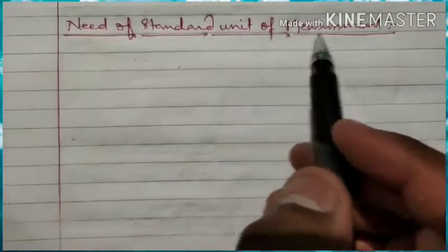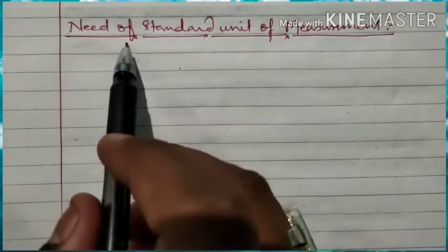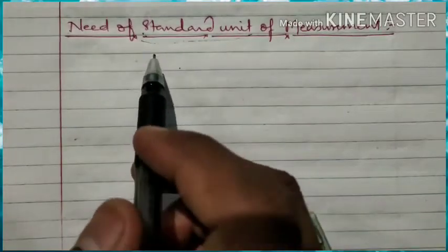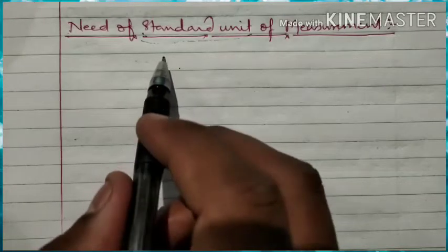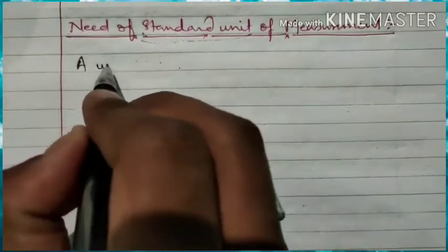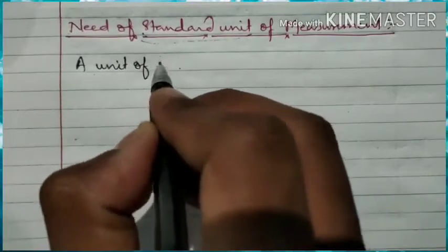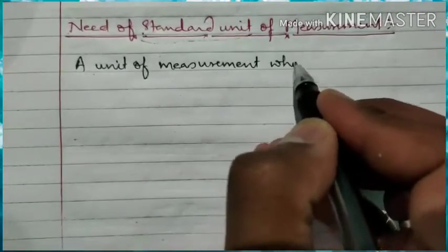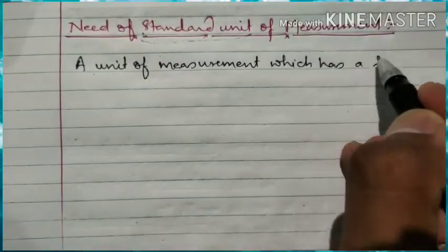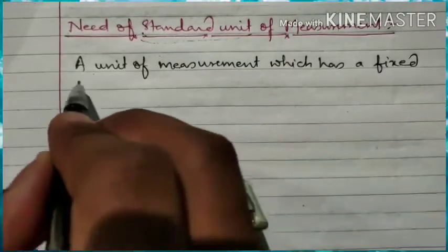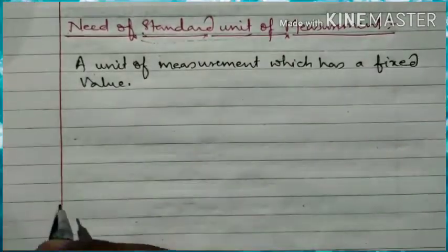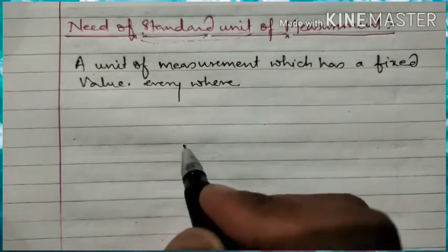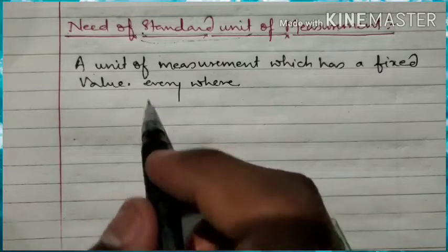Need of standard unit of measurement. Here in this topic, first we will learn about standard unit, what is a standard unit. Let us define standard unit first. We can define standard unit as a unit of measurement which has a fixed value. A unit of measurement which has a fixed value everywhere. For all the regions, for all the countries, it has a fixed value.